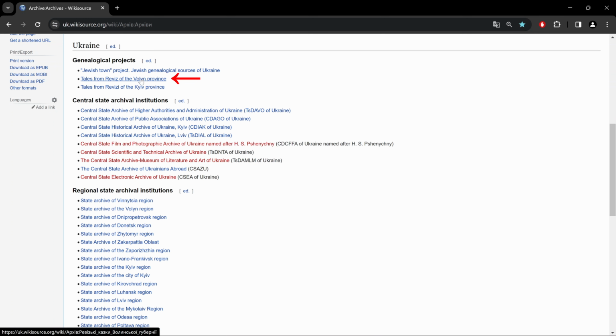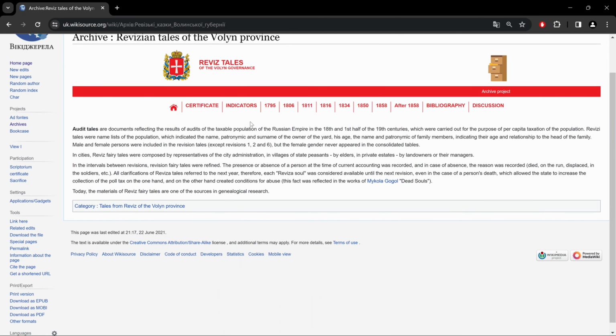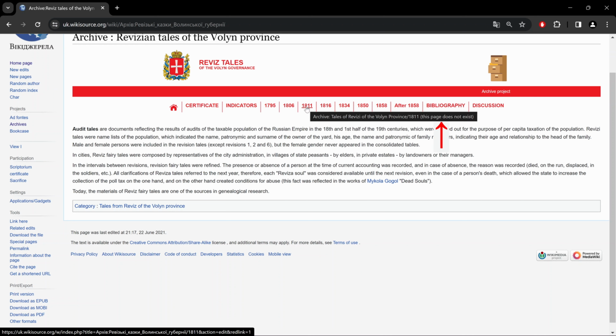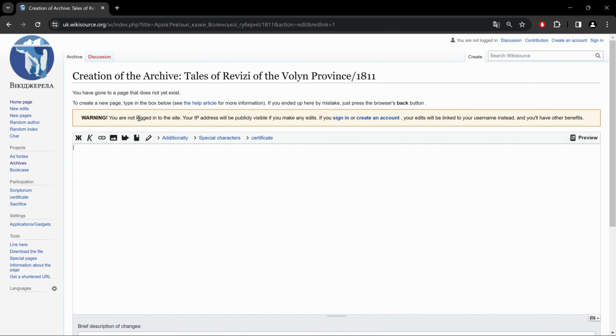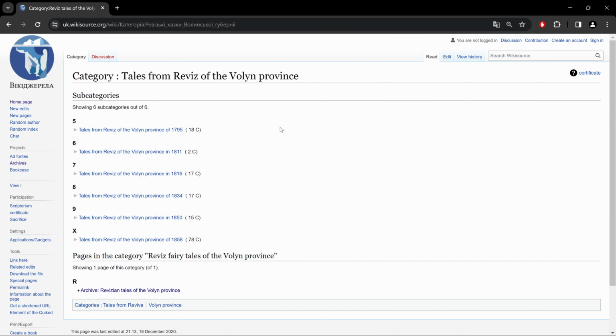So to start, let's click here, and this is what we get. Now these numbers up here are interactive, but when we hover our mouse over them, it says this page does not exist. And when we click on them, this is what we get, a page that does not exist, as you see up here. So what you want to do is click on Tales from Revise of the Volyn province, and it brings you here. Now here we have different sets of those revision lists for the Volyn province in order by year.